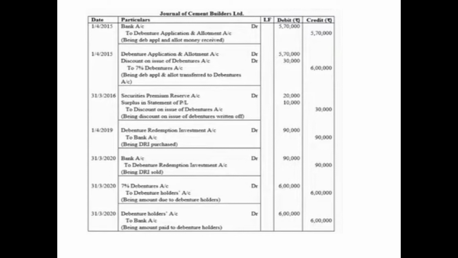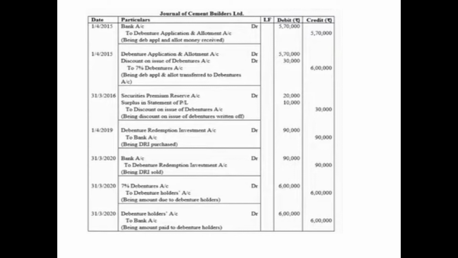Again the same point, since no interest is mentioned, we'll assume that the amount which was initially invested has been realized. So on 31st March 2020, we'll pass the entry: bank account debited 90,000 to debenture redemption investment account 90,000. Soon after this, we'll pass the due entry for debentures, that is 7% debentures account debited with the face value, because these are to be redeemed at par, 6 lakh, to debenture holders account 6 lakh, being amount due